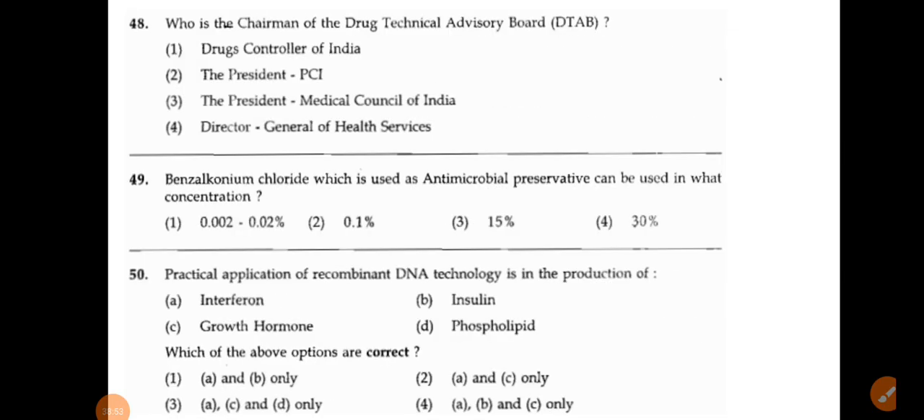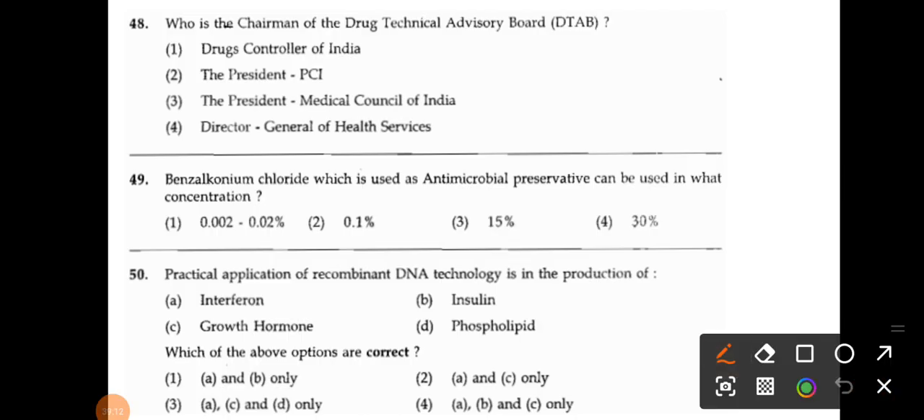Okay, the next one: who is the chairman of DTAB, right? It's the Drug Technical Advisory Board. The options are Drug Controller of India, the President of the Pharmacy Council of India, the President of MCI, and the Director General of Health Services. Very simple. Option number 4 is correct, that is DGHS, Director General of Health Services.